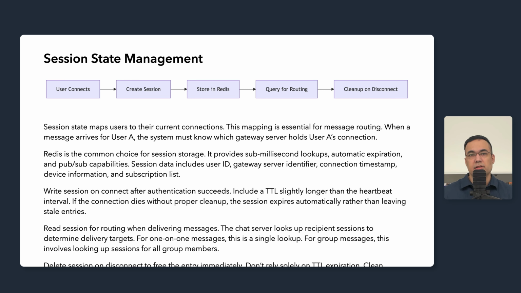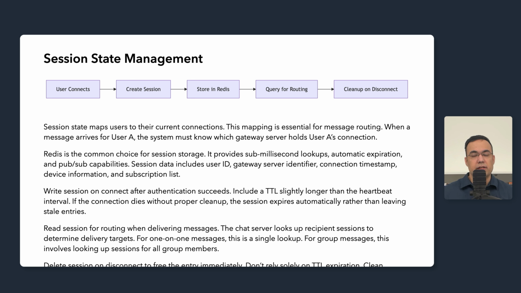You should be writing the session record immediately after authentication succeeds. Include a TTL slightly longer than the heartbeat interval, typically between 60 to 90 seconds. If the connection dies without proper cleanup, the session expires automatically rather than leaving stale entries that cause delivery failures.